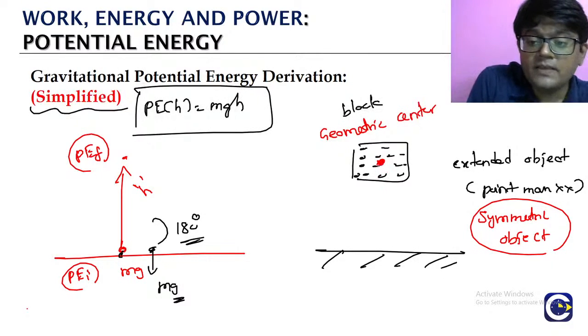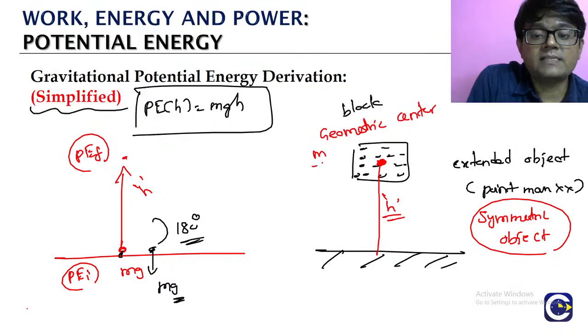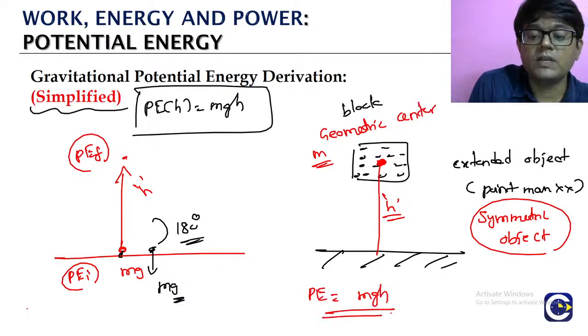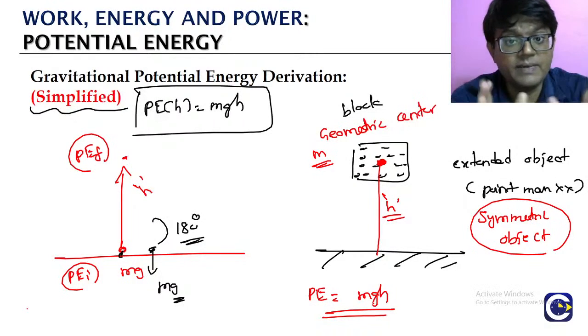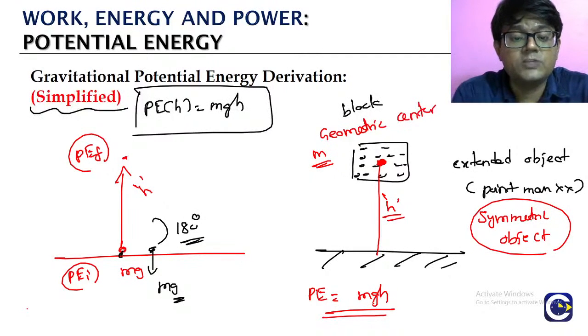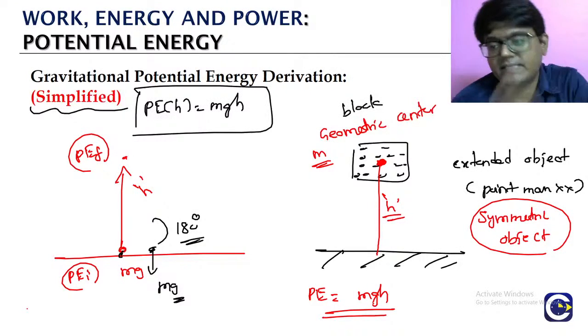If this geometric center is at a height h, and the mass is m, then the potential energy of this block will be mgh. So for symmetric objects, we calculate the potential energy using the position of the geometric center.